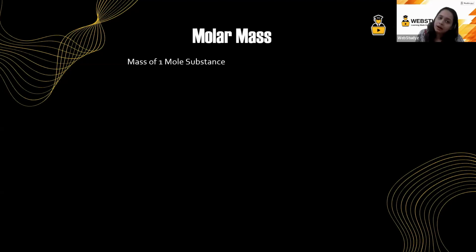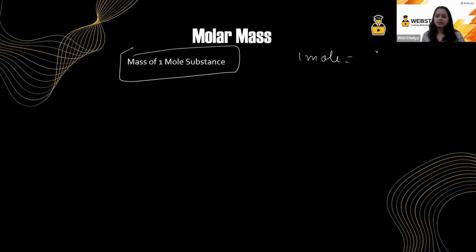What is the molar mass? It is the mass of 1 mole of a substance. Now you know very well that 1 mole consists of 6.02 into 10 raised to the power 23 particles.